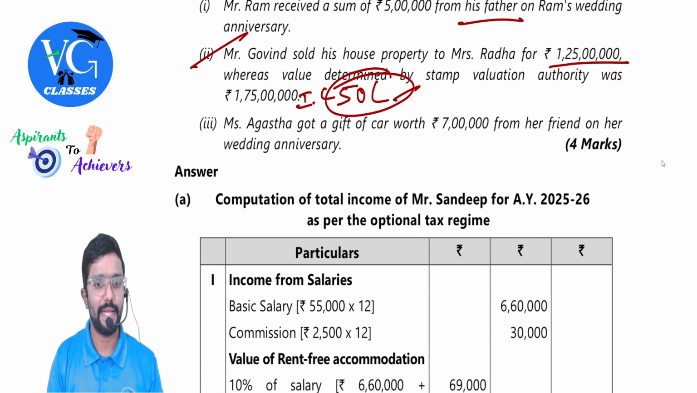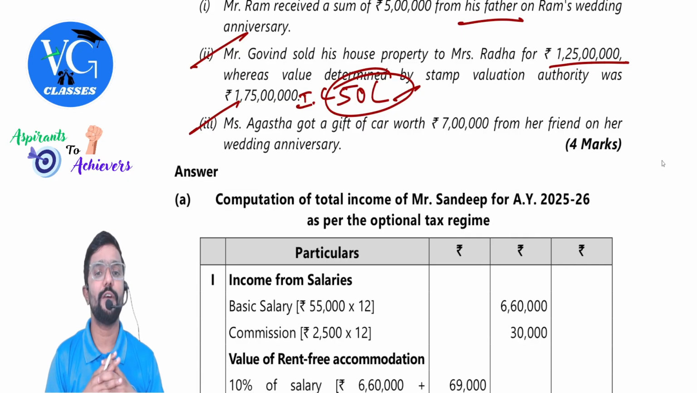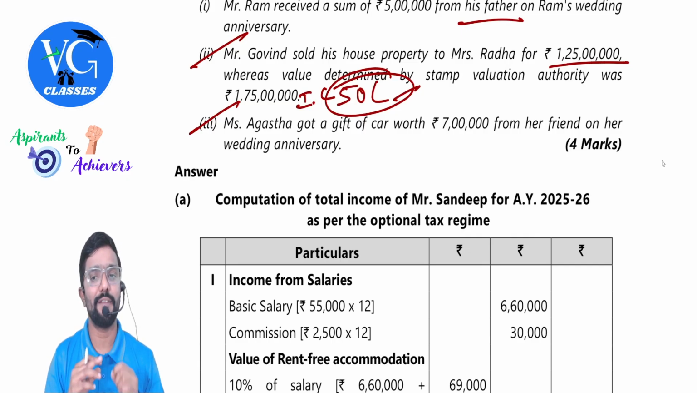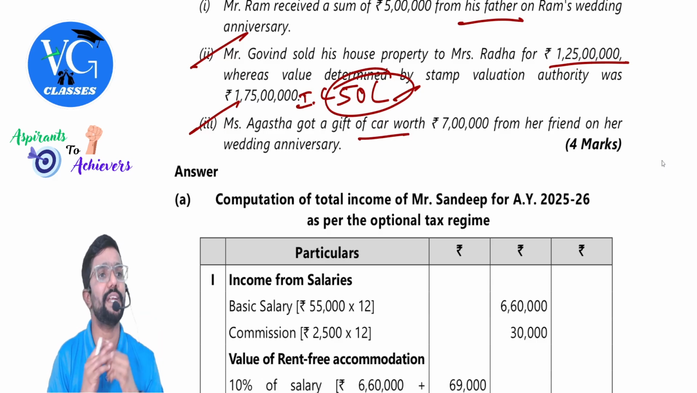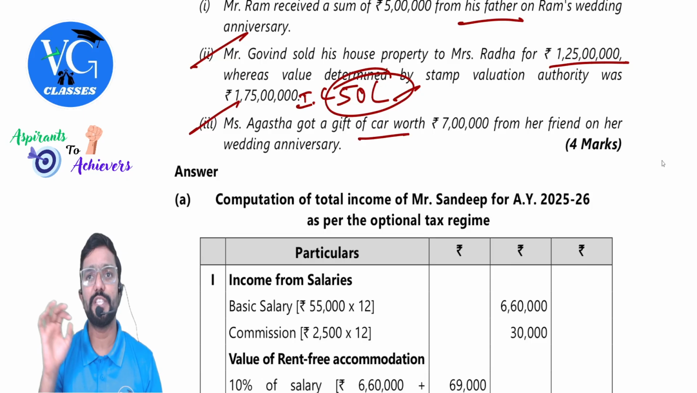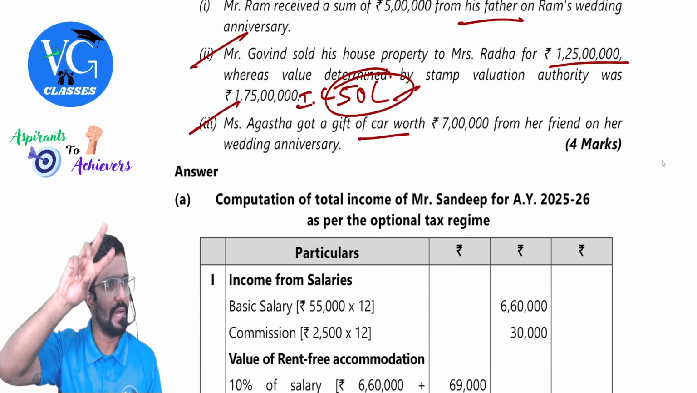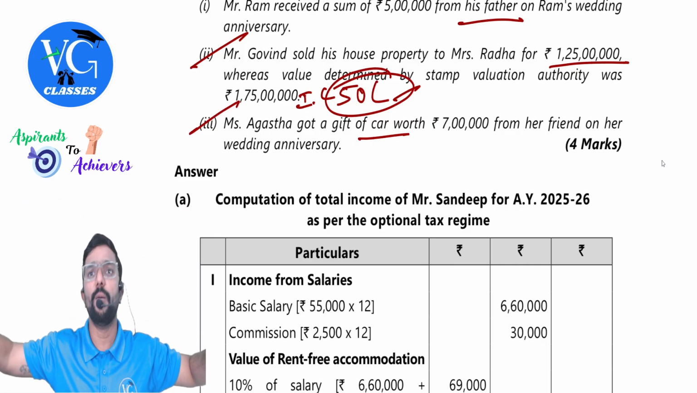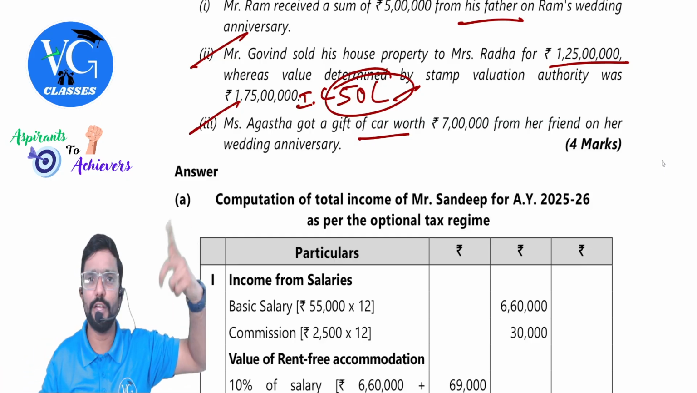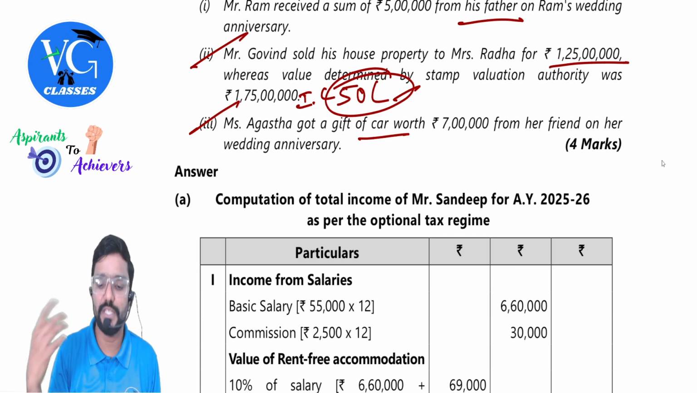Okay. Last one. Miss Agastha got a gift of a car worth 7 lakh from her friend on her wedding anniversary. Guys, a car is not covered in the property definition. Under section 56(2)(x), there are totally three kinds of gift. Cash, and the other is property. Under property, two categories: immovable property and movable property. Immovable property means land or building.